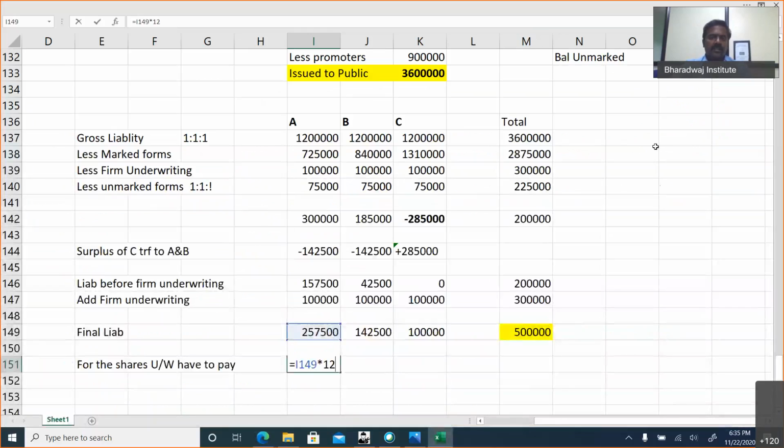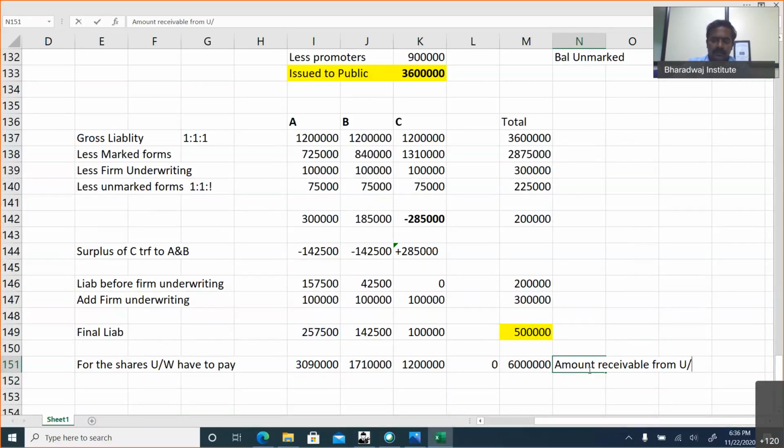So you are an underwriter, you have to pay the company the money, 2,57,500 into 12. This is the amount receivable from the underwriter.